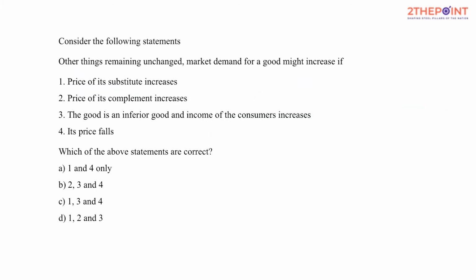Now let's look at the other question. Consider the following statements. Other things remain unchanged. Market demand of a good might increase. So, my friends, if you could recollect the law of demand, what does the law of demand say? Keeping all things constant. What are the all things constant? Income of an individual constant, and the taste or preference of the particular person constant, price of substitutes constant, price of complementary goods constant. I guess you could recollect the difference between a substitute and a complement.